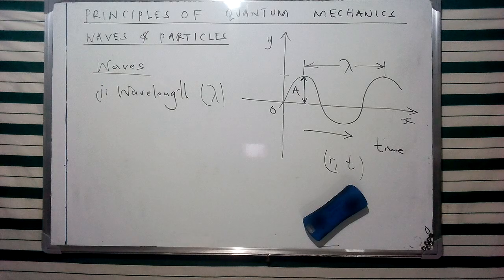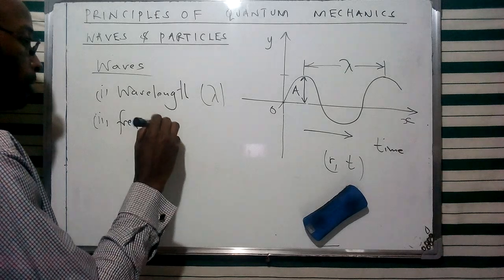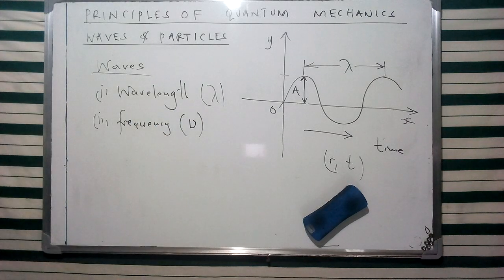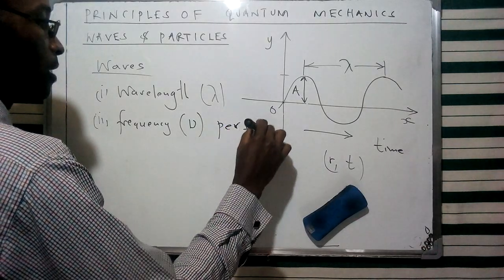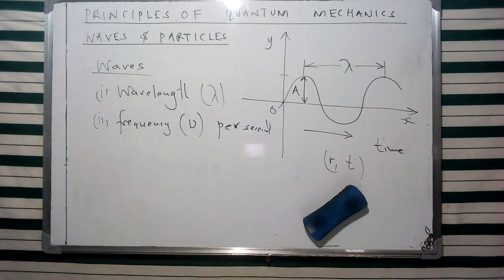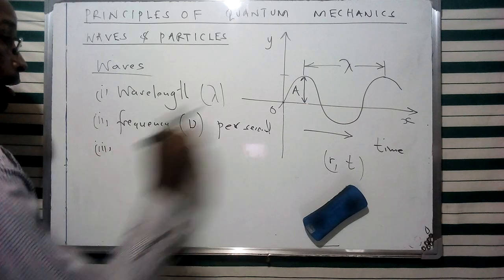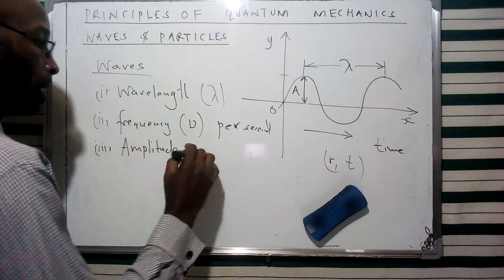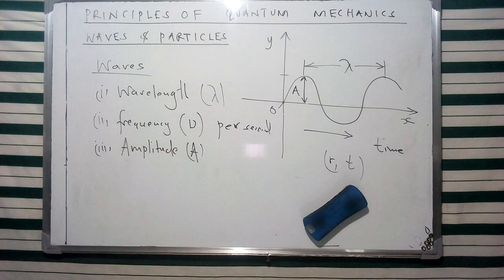The next, we can characterize a wave using what we refer to as frequency. And frequency is the number of cycles which are going to be realized by this wave per second. So this is going to be given as the number of displacements per second, using this specific symbol that I've given on the board. Then I've mentioned this specific A, which refers to what we call the amplitude. This is the maximum displacement from the equilibrium position, given in terms of A.